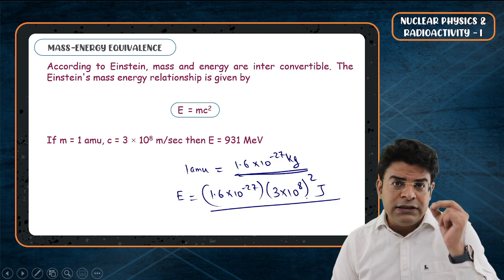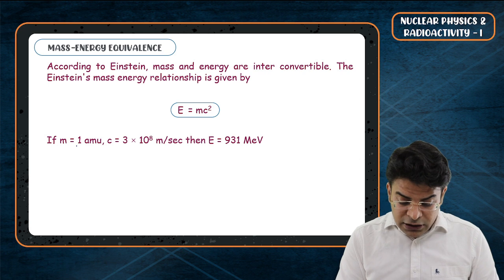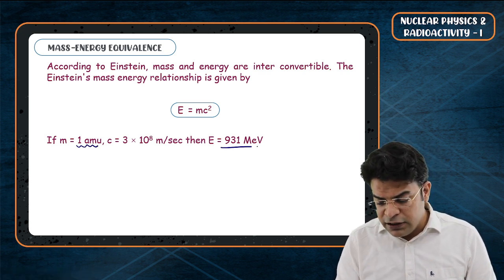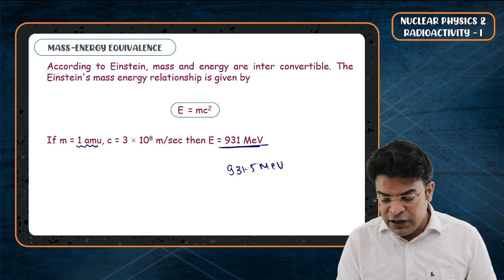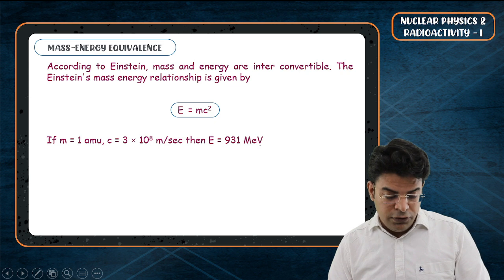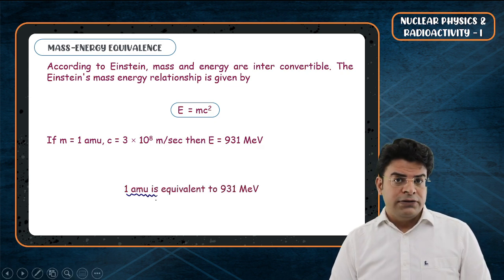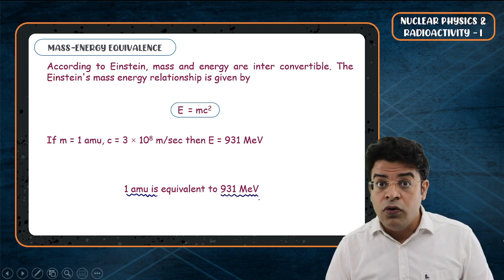If you convert this energy into mega electron volt, then the energy associated with 1 AMU of mass is equal to 931.5 mega electron volt, which we have written here as 931 mega electron volt. So bachcho, remember that 1 AMU of mass is equivalent to 931 mega electron volt of energy.